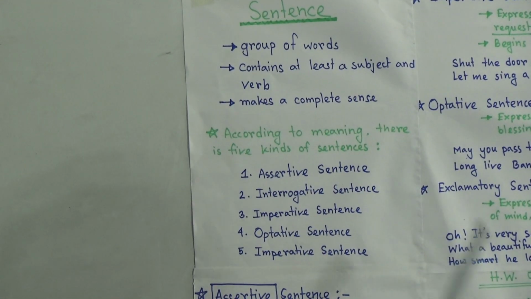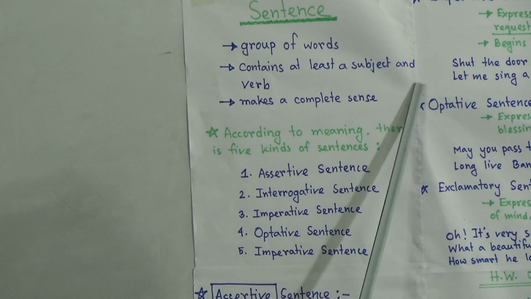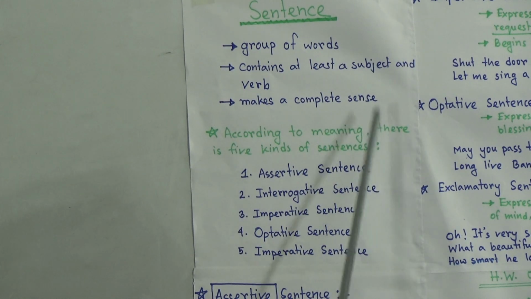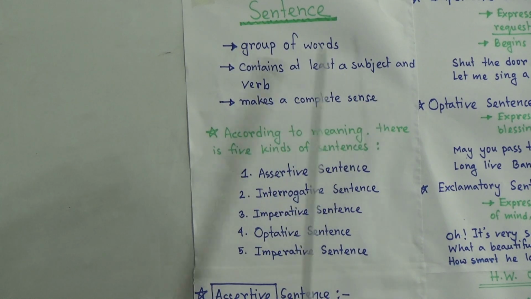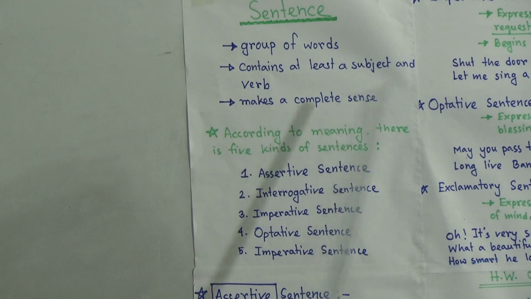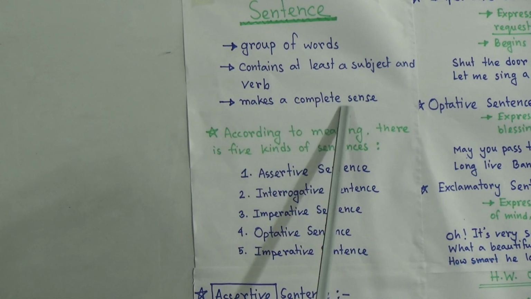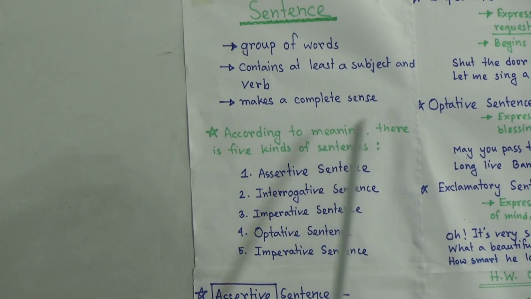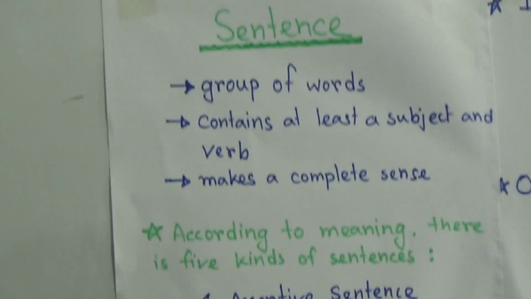And what is the second condition? Second condition is it must contain at least a subject and a verb. Without subject and verb, a group of words cannot be a sentence. And lastly and most importantly, it should make a complete sense. So if these 3 conditions are fulfilled, then we can say this is a sentence.